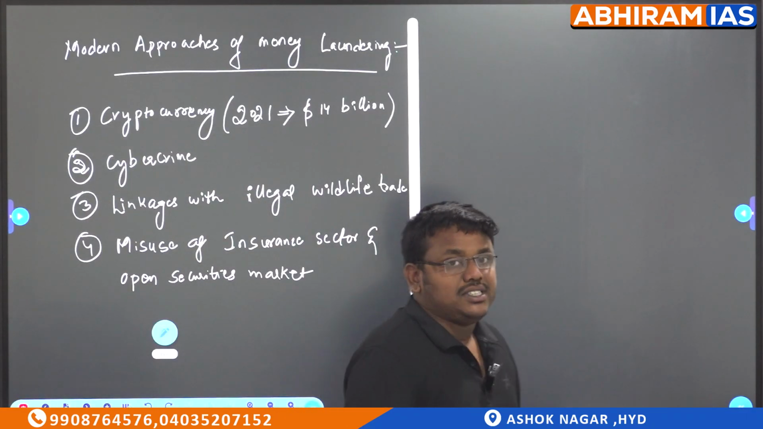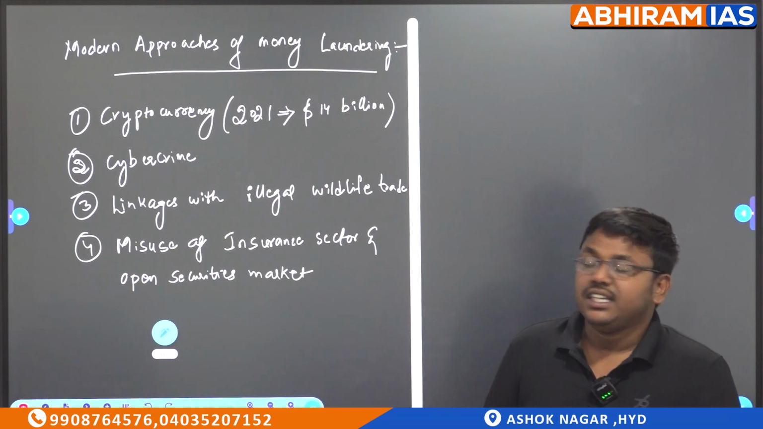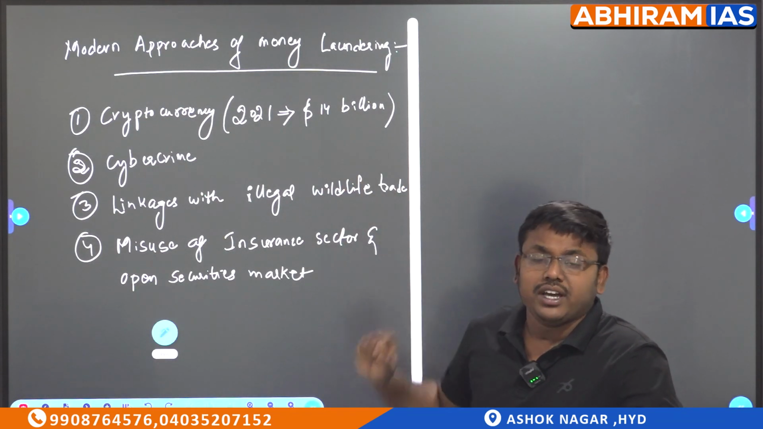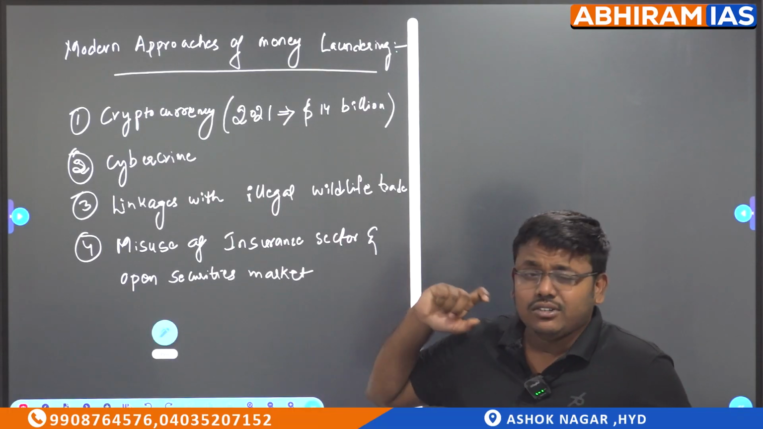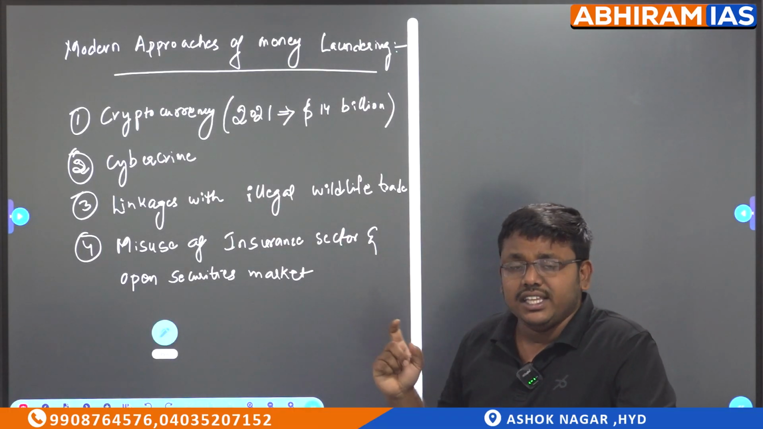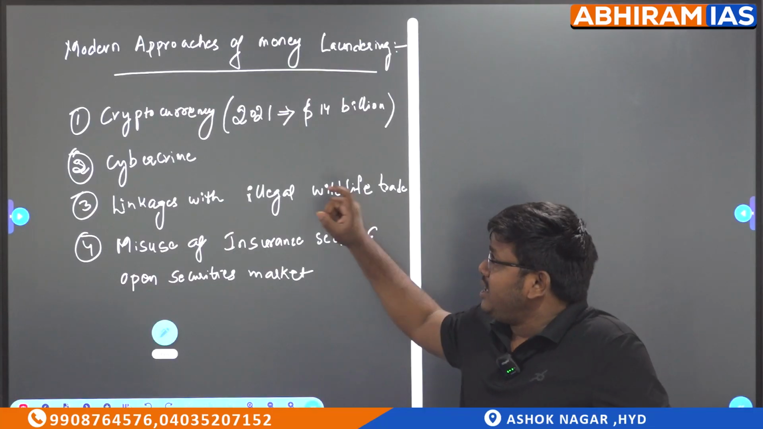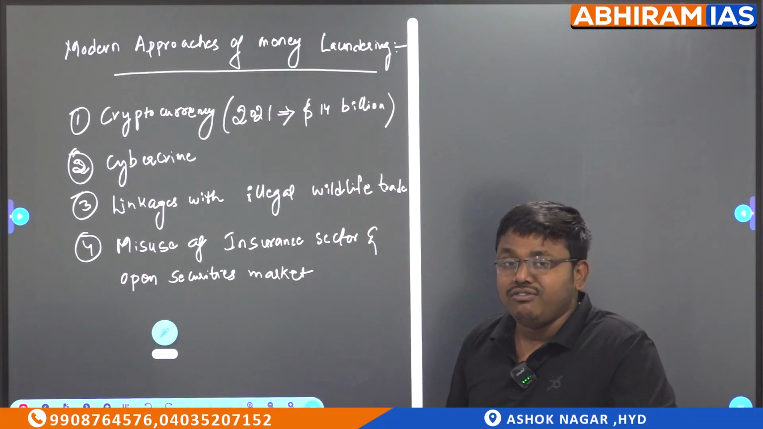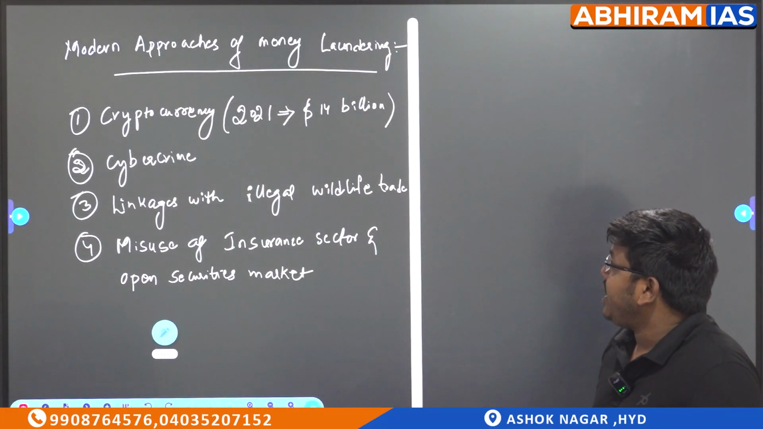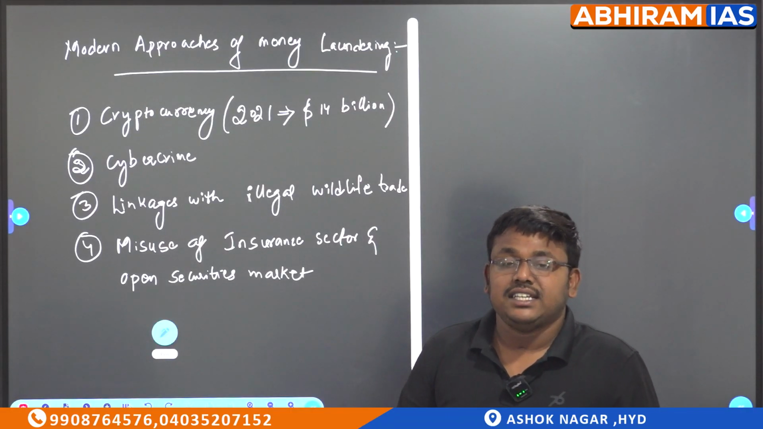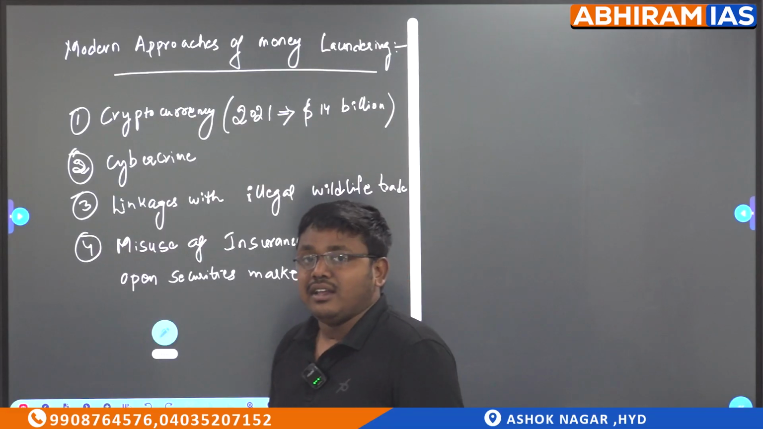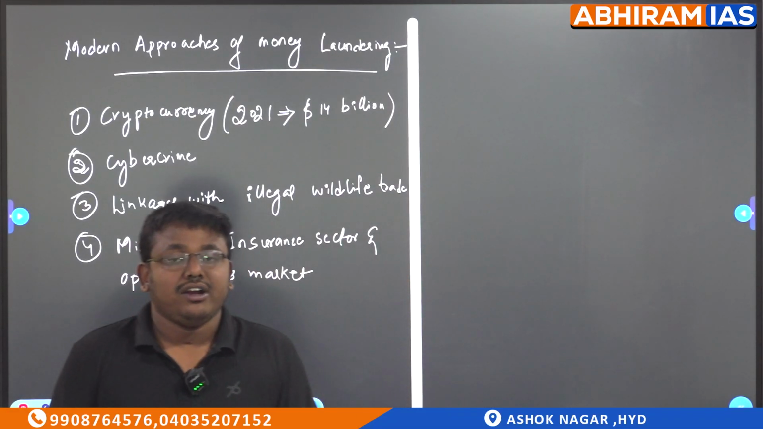Next, what are the modern approaches? In the modern approaches, the first and foremost thing is cryptocurrency. In cryptocurrency, you have Bitcoin, Dogecoin, subject to correction, and Ethereum. So these are all forms of cryptocurrency. If you see, in the last year, 2021, $14 billion was transacted in money laundering cases.